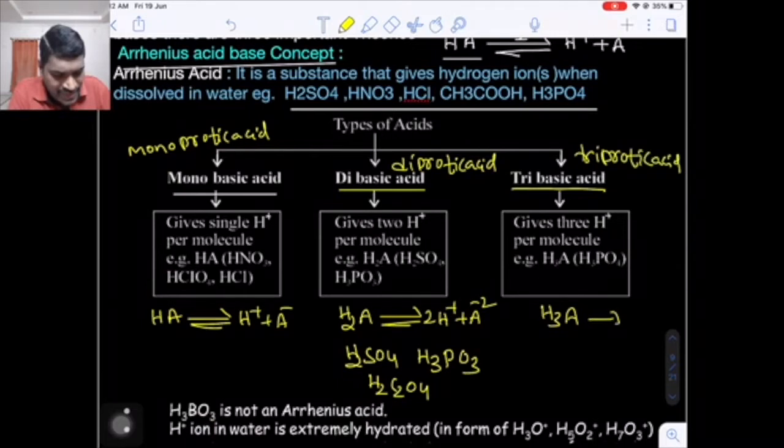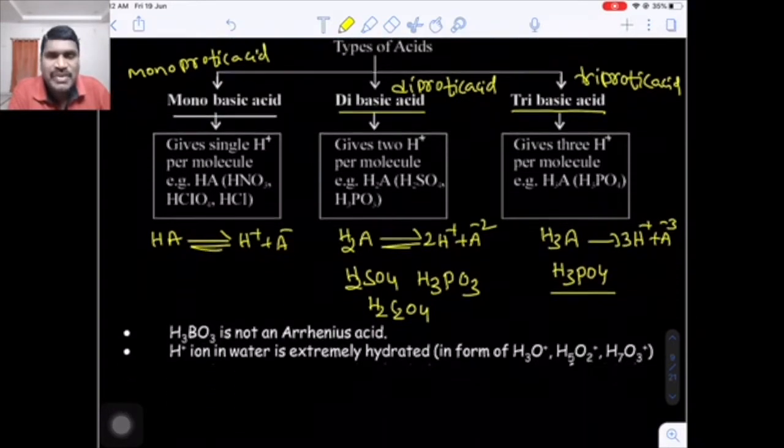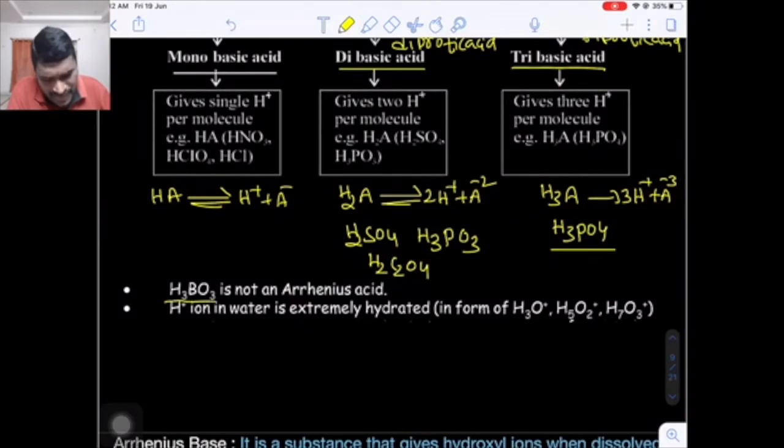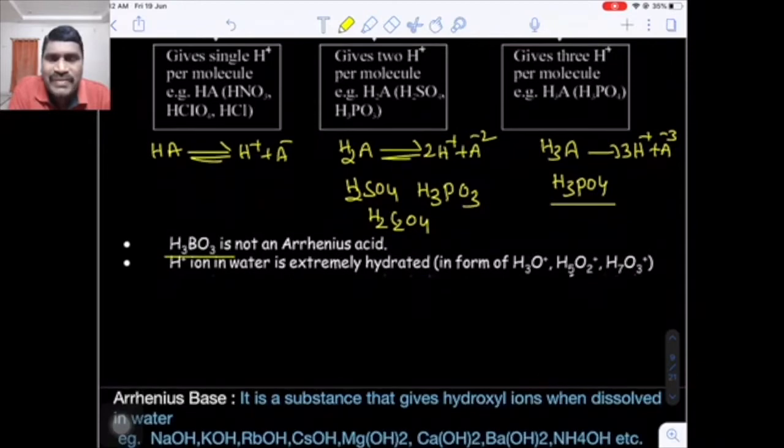Triprotic acid gives 3 H+ ions. For example, phosphoric acid, whose molecular formula is H3PO4. Now an important question is boric acid, H3BO3, known as orthoboric acid. It is not an Arrhenius acid. You may think three hydrogens are there which can give H+ ions on dissolving in water, but actually boric acid is a Lewis acid. We will discuss it in the continuation.